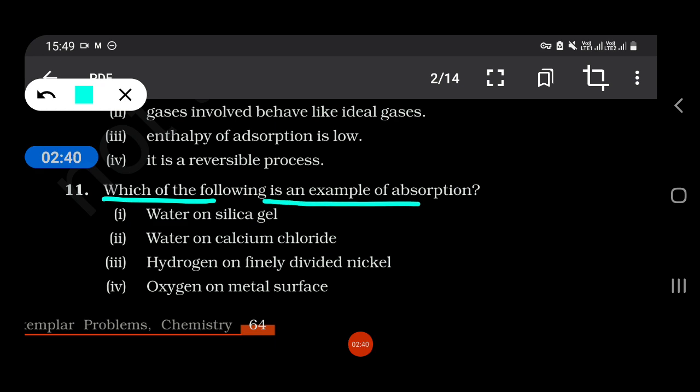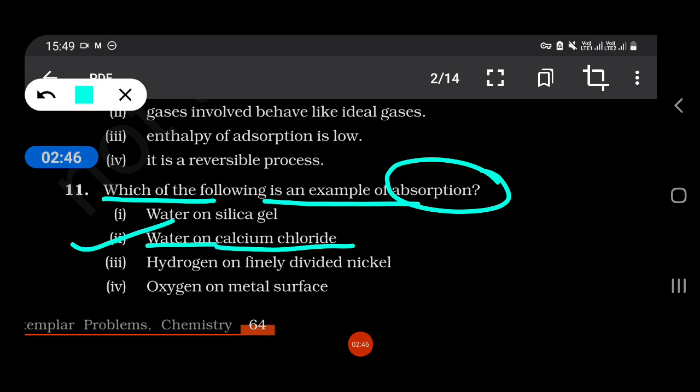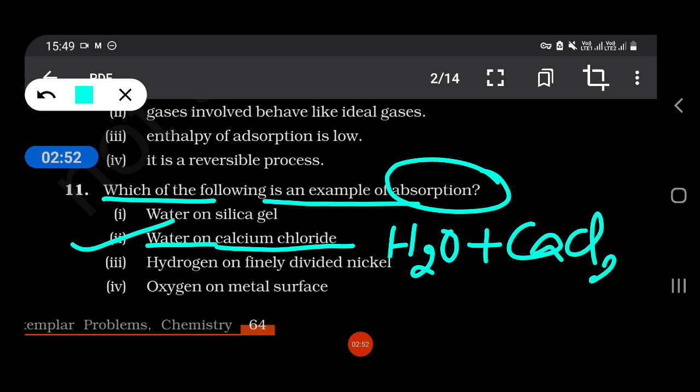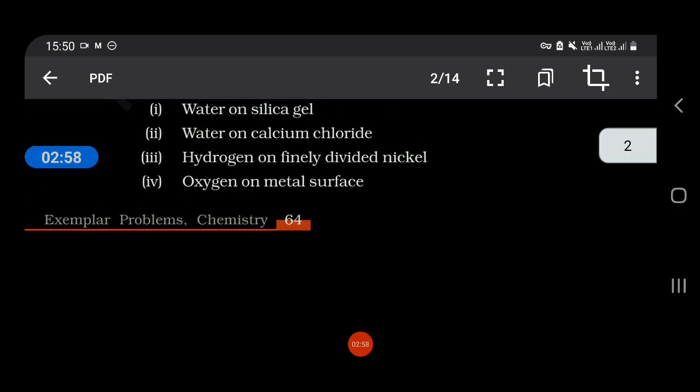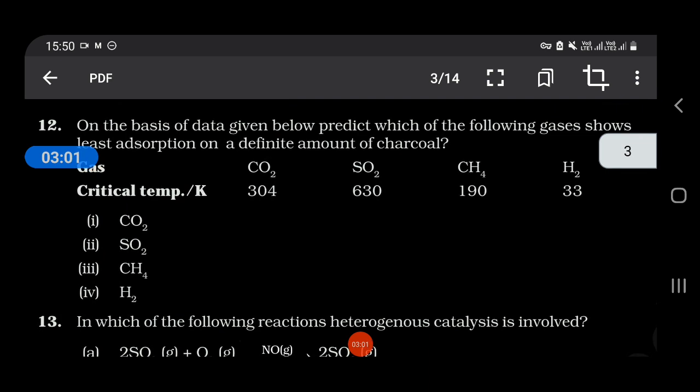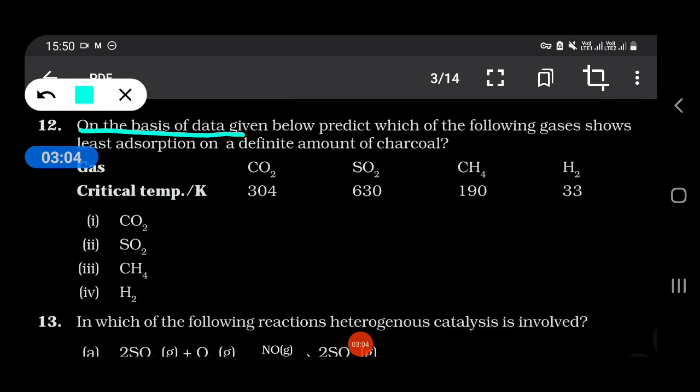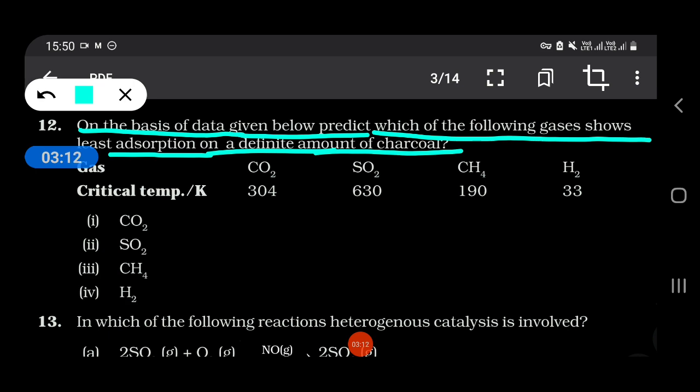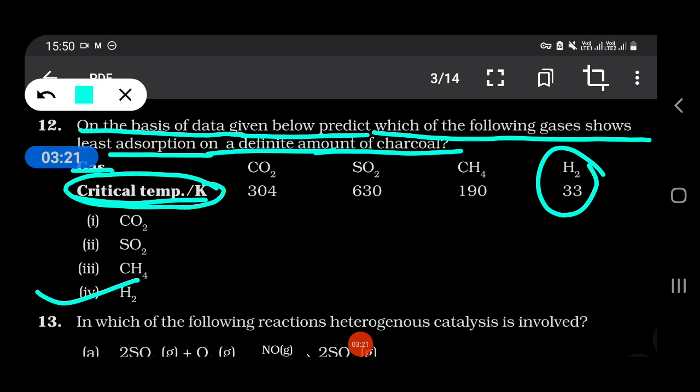Which of the following is an example of absorption? Water on calcium chloride, H2O plus CaCl2. On the basis of data given below, predict which of the following gases show least adsorption on a definite amount of charcoal. H2. Critical temperature and gas. On the basis of critical temperature,